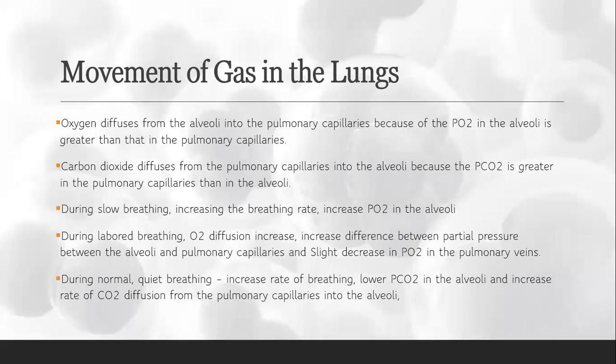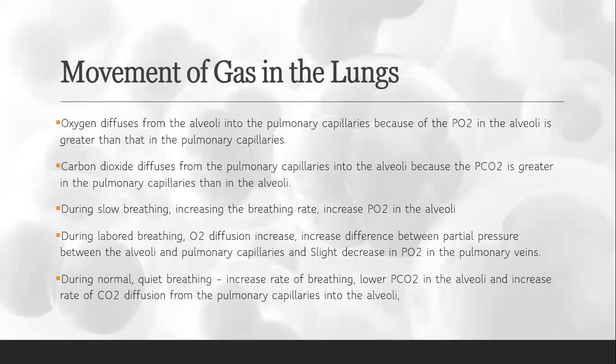So during slow breathing, it increases the breathing rate, and this increases the partial pressure of oxygen in the alveoli. While in labored breathing, oxygen diffusion increases the difference in partial pressure between the alveoli and pulmonary capillary, and there is a decrease in partial pressure of oxygen in the pulmonary vein.